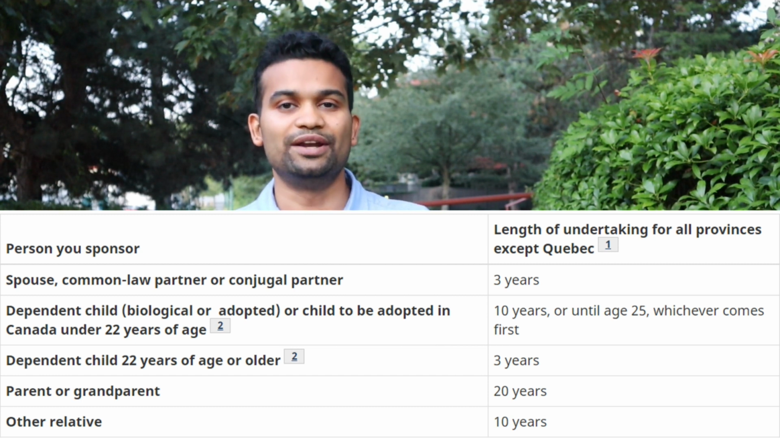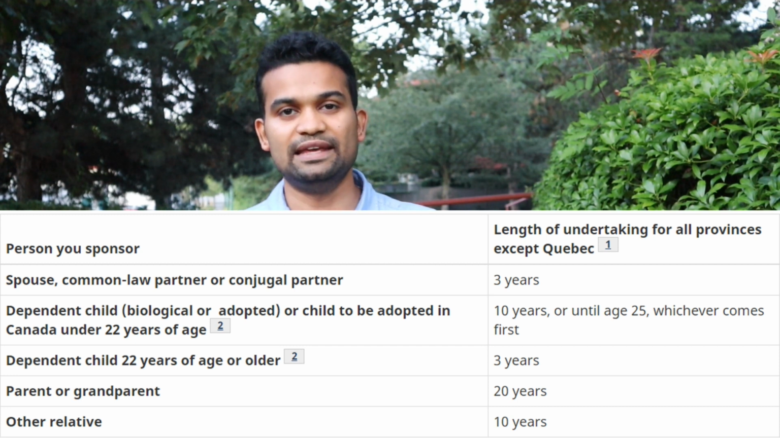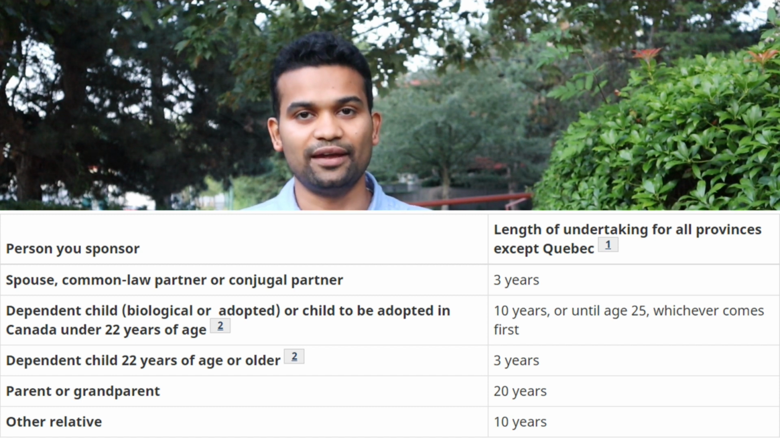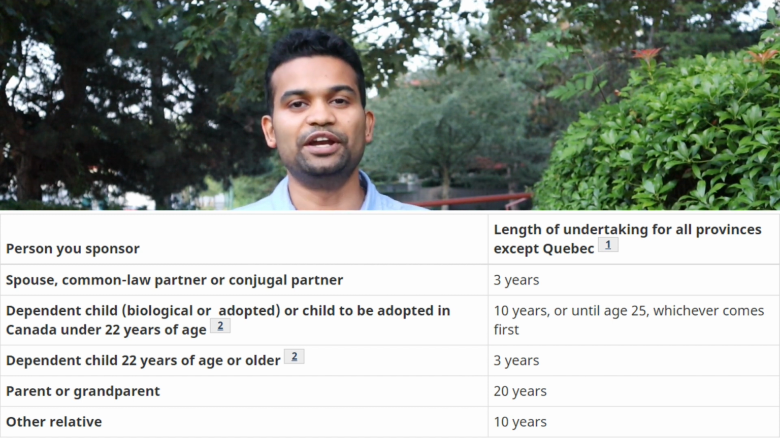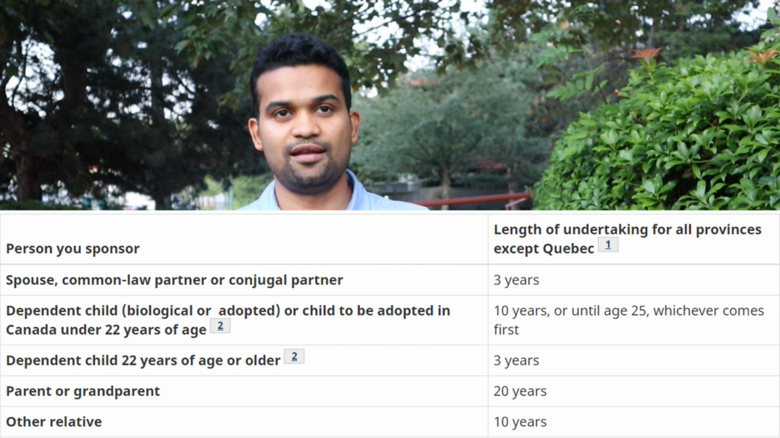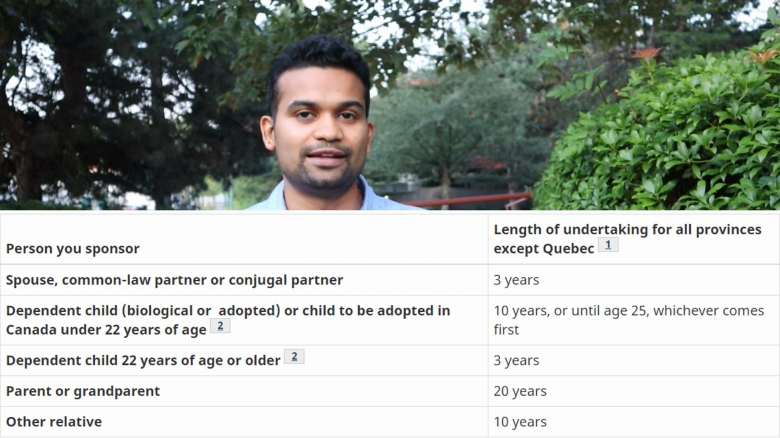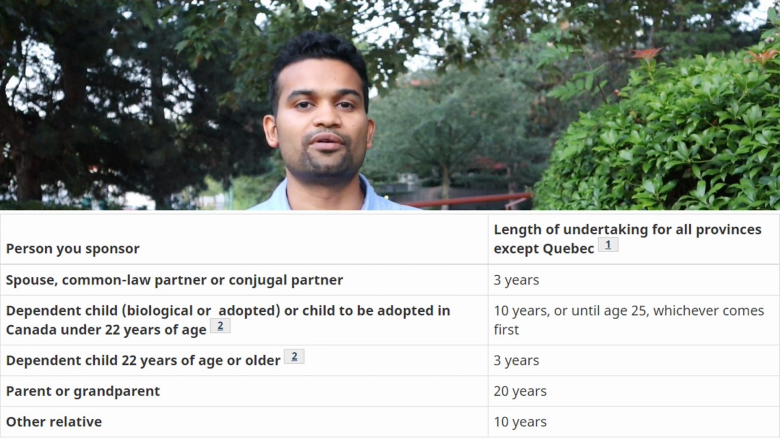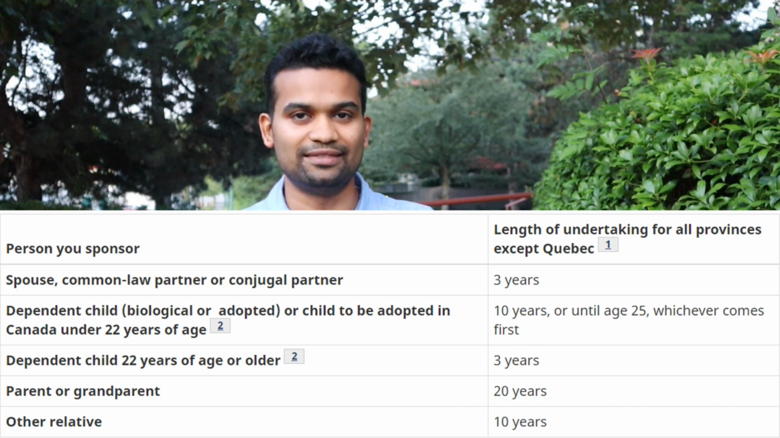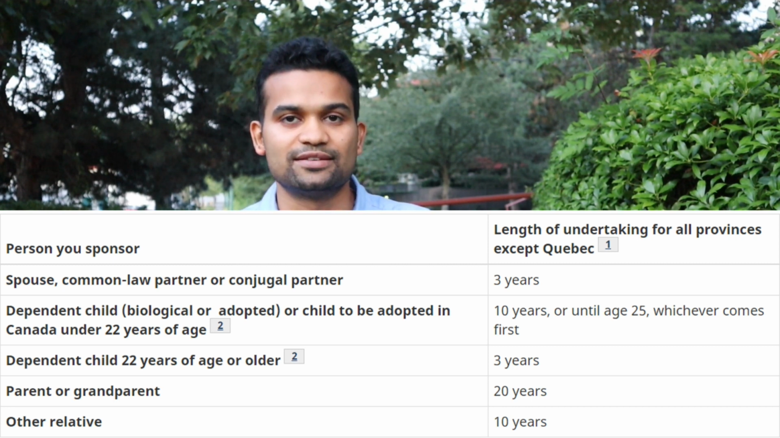And when it comes to a dependent child who is less than 22 years old, the length of undertaking is either 10 years or the period until the day on which the child turns 25 years old. So whichever comes first. Now, if a dependent child is more than 22 years old and has an ongoing mental or physical condition due to which he is financially dependent on his parents, then in that case, the length of the undertaking is 3 years.